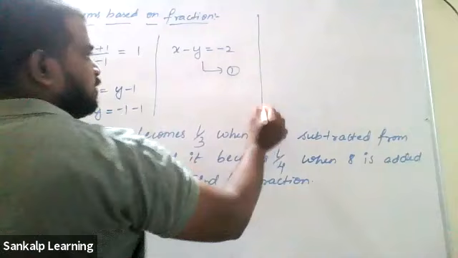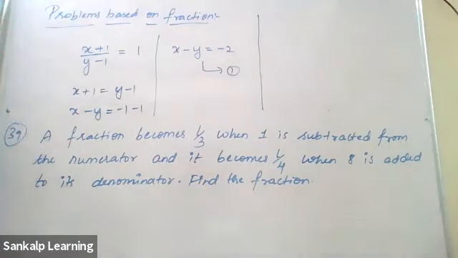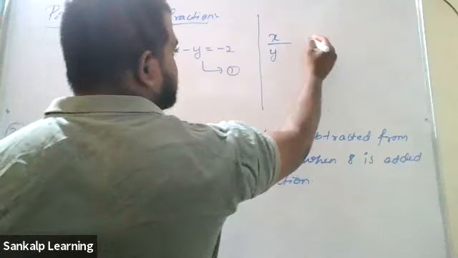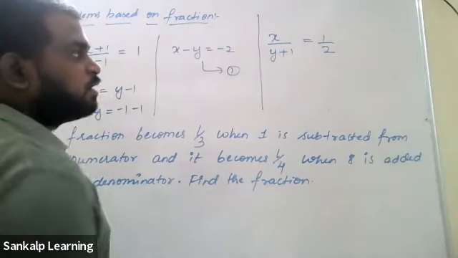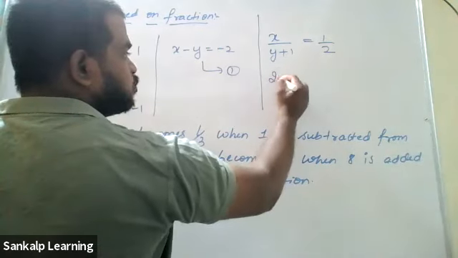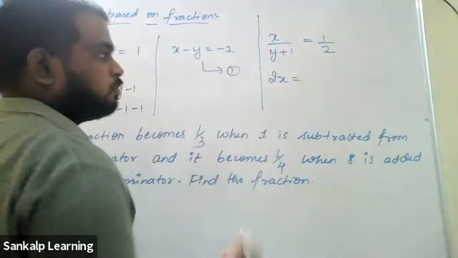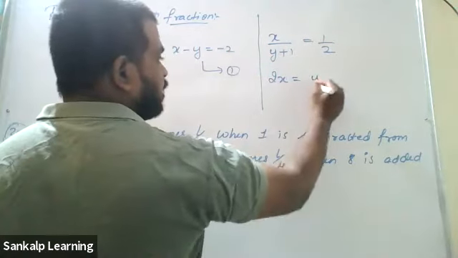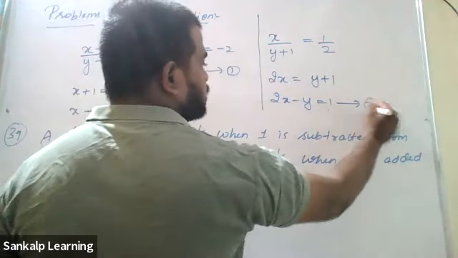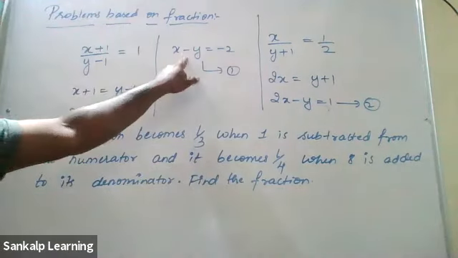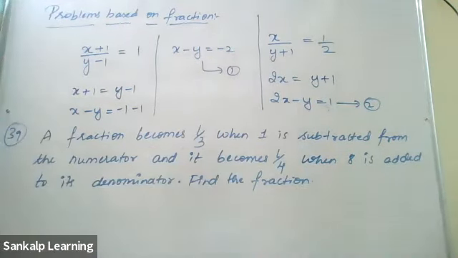What is the next hint that they've given? It becomes 1 by 2 if we only add 1 to the denominator. x by y is the fraction. I've just added 1 to the denominator. Cross multiply. 2 into x is 2x. y plus 1 into 1 is the same thing, y plus 1. Get this y to this side. 2x minus y equal to 1. Equation 2. So this is your equation 1, this is your equation 2. Solve it by elimination method. You will get the answer.